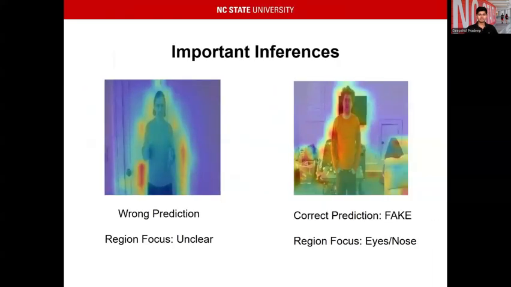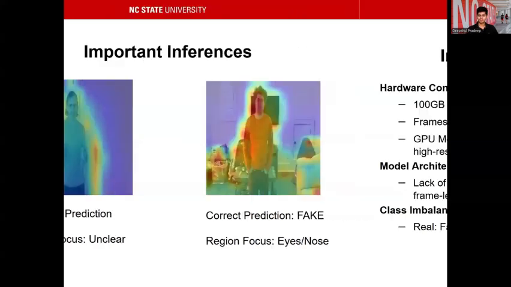Coming to a couple important inferences, you can see the wrong prediction on the left, and the transformer is focusing on not very important parts of the image. And a correct prediction on the right, you can clearly see that the transformer is focusing on the face and here, the eyes and the nose of the person.